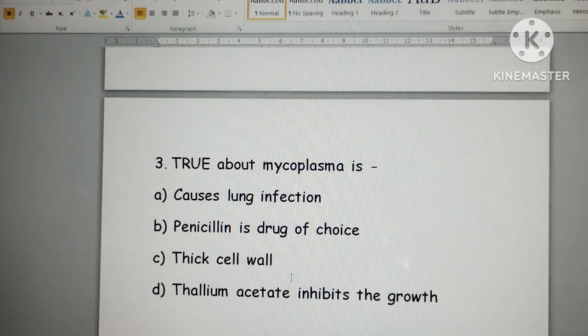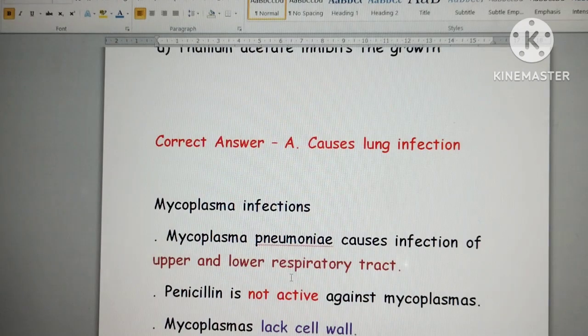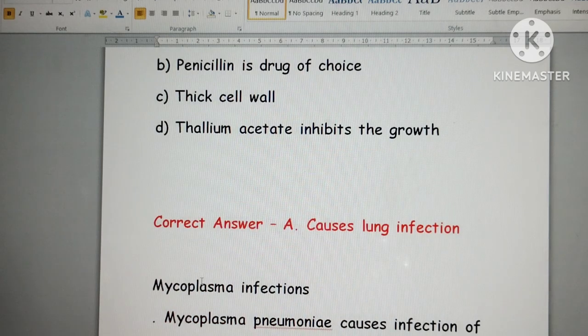Coming to the fourth option, thallium acetate. It is resistant to thallium acetate, that too in concentrations of about 1:10,000. You don't need to remember the 10,000 and all. Just remember Mycoplasma infections are usually resistant to thallium acetate. Okay. So remember, Mycoplasma: lung infection, no cell wall, penicillin resistant.